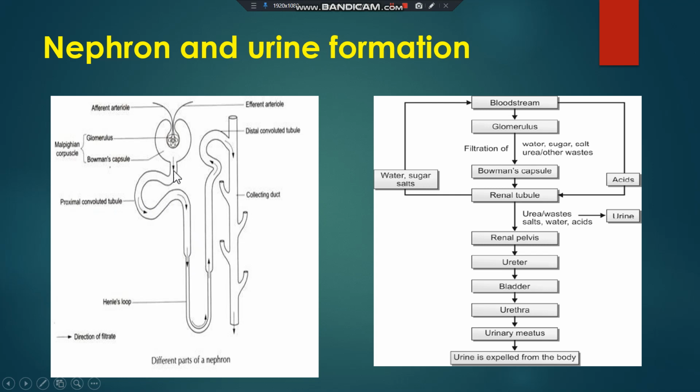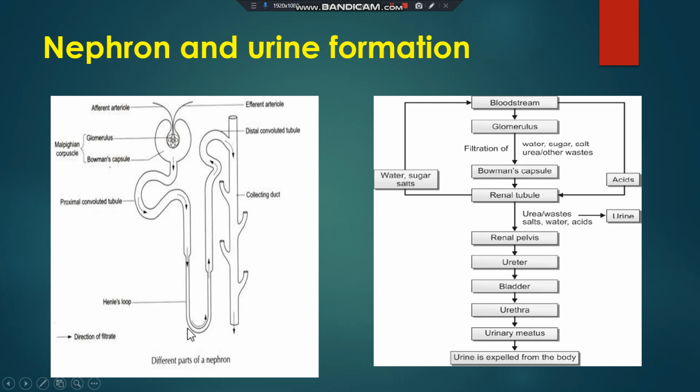Here, what happened? The water, amino acids, salts like sodium and potassium, sugar, and the nitrogenous bases all come into the tubule, which is surrounded by blood vessels. Here the reabsorption process takes place. Reabsorption means that from the filtrate, the things required by the body, like water, salts such as sodium and potassium, and amino acids, are reabsorbed by the body.